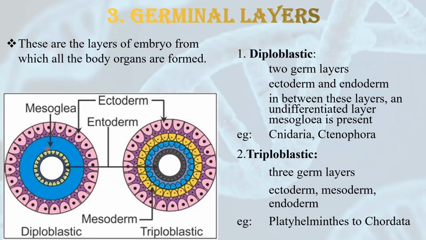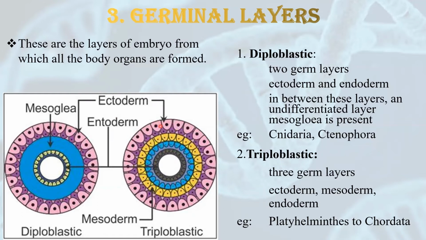In between these layers, there is a non-cellular layer. You can see here the blue colored one. This layer is known as mesoglea. This is undifferentiated. This does not have any cells, so it is not considered a proper layer. That's why we call these organisms diploblastic. Now, which are the phyla which are diploblastic? Examples are Cnidaria and Ctenophora.